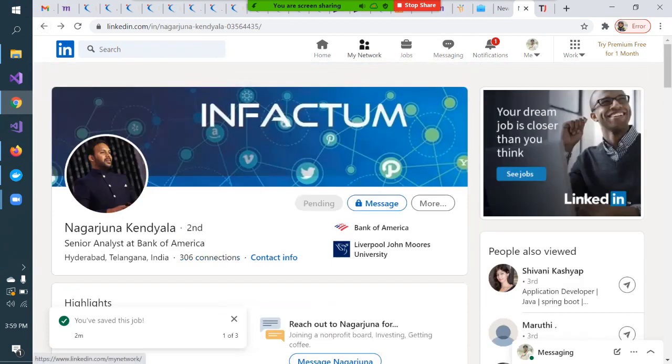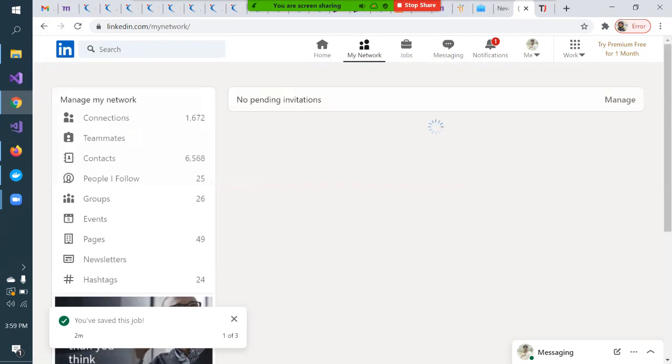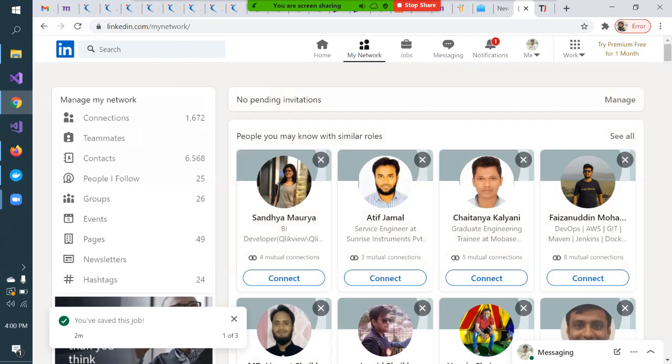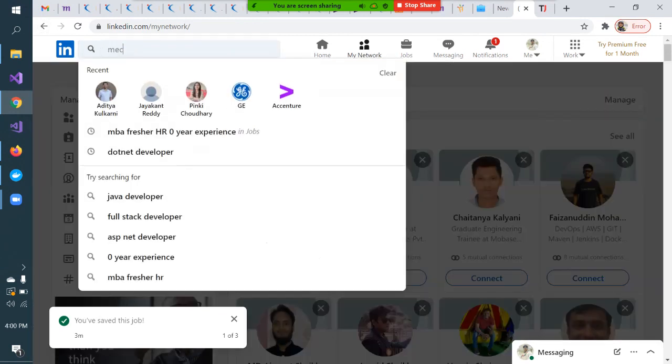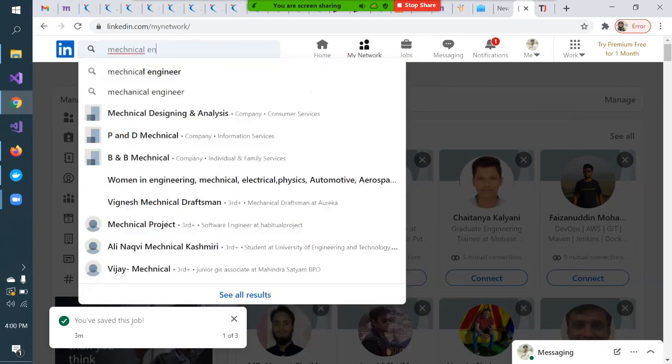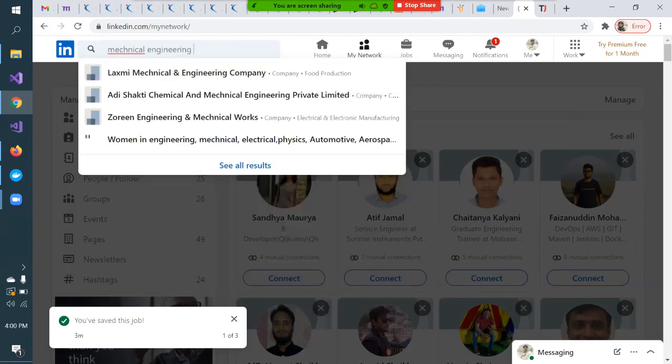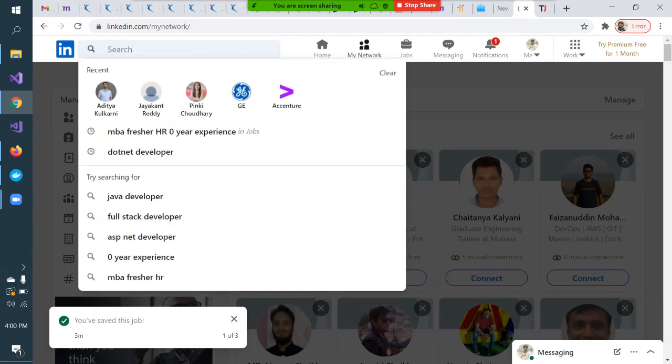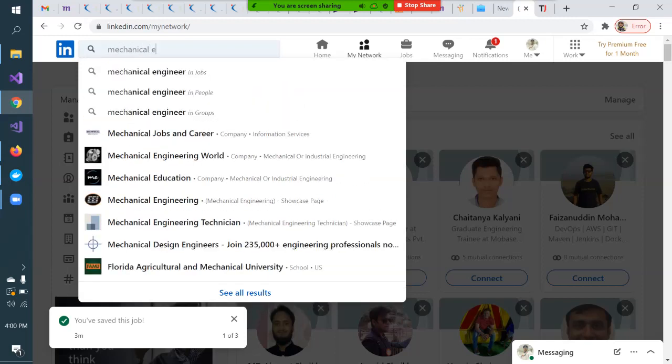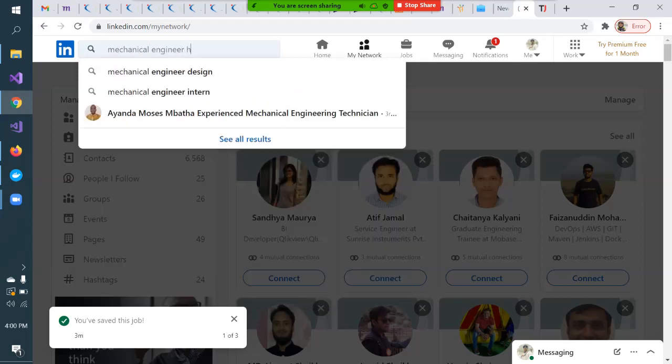My network, I'll go again. So if you are totally blank, whom should you make connections with? I'm just trying to search something. Say mechanical engineer, Hyderabad.